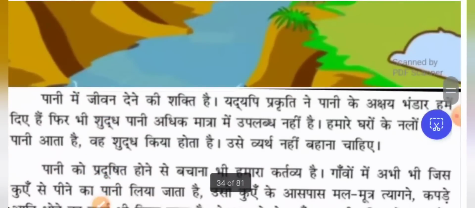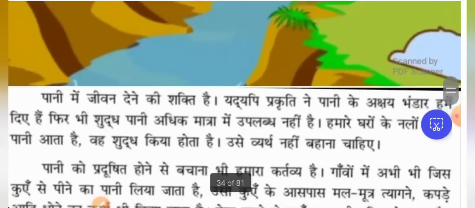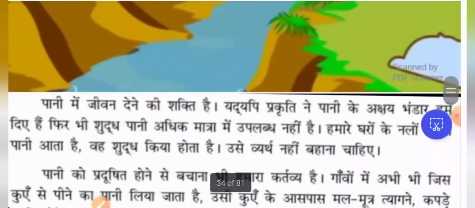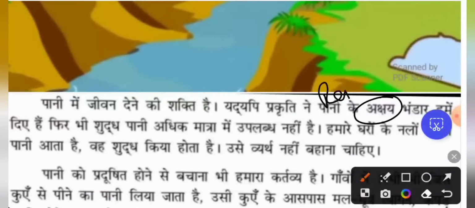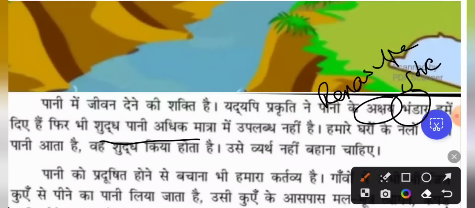Now through the canals we can get water, right? पानी में जीवन देने की शक्ति है. So the water has the capability to give power for living. यद्यपि प्रकृति ने पानी के आशय भंडार हमें दिए. It has given an abundance of renewable resources. आशय means renewable. We can renovate it. भंडार is store, inventory. फिर भी शुद्ध पानी अधिक मात्रा में उपलब्ध नहीं है. So though we have been given abundantly the water, we don't have much drinking water.